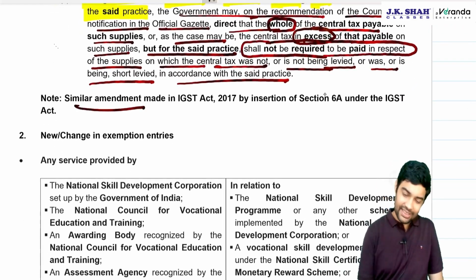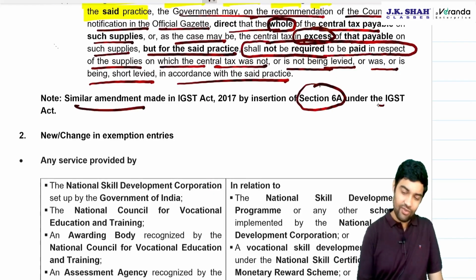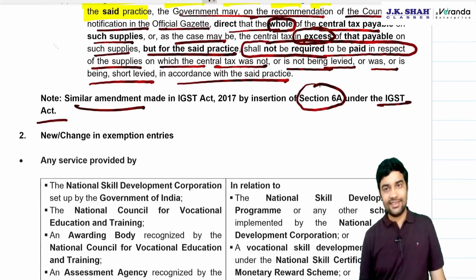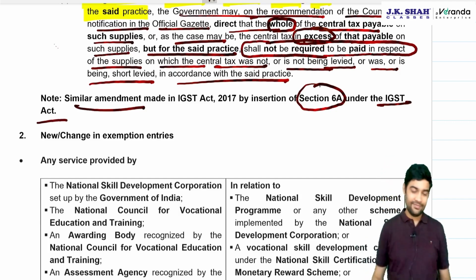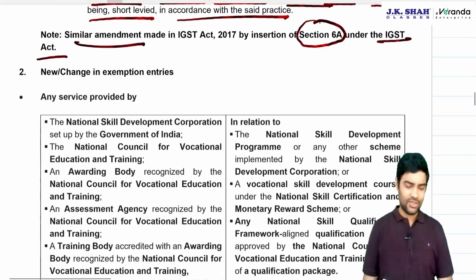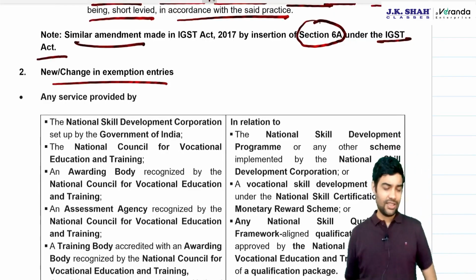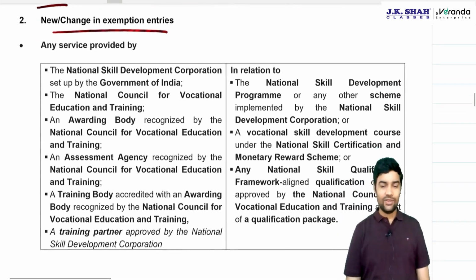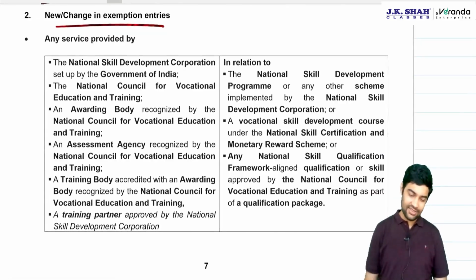Similar amendments were made in section 6A of the ST Act. Okay, then let's see some changes or new entries in exemption. There's an entry related to the National Skill Development Corporation.